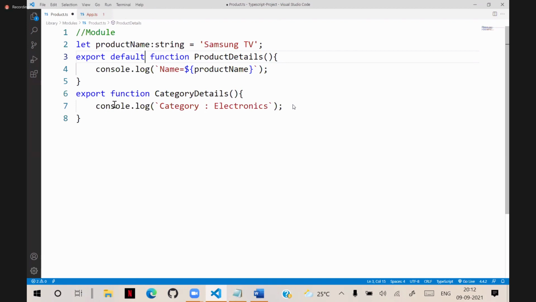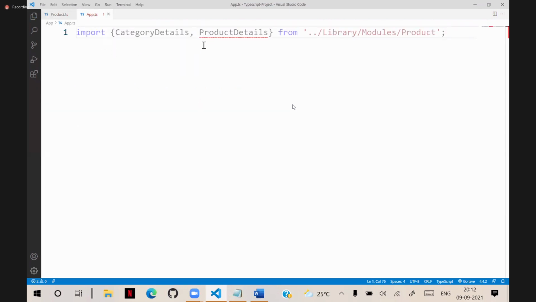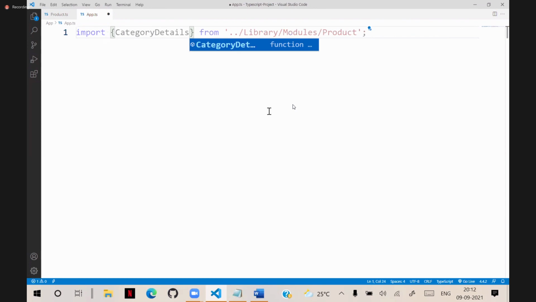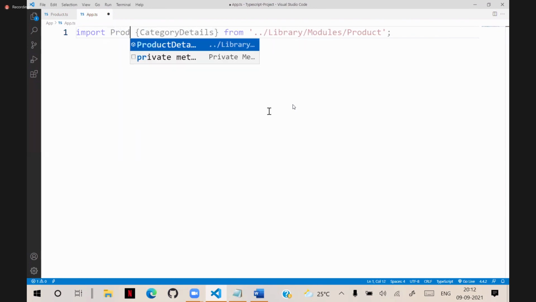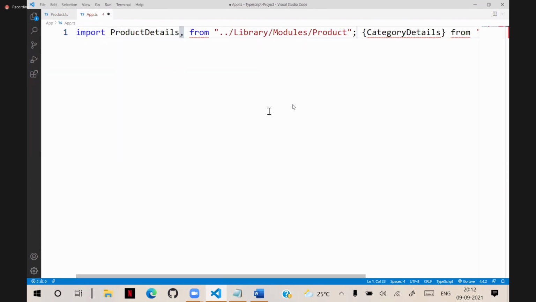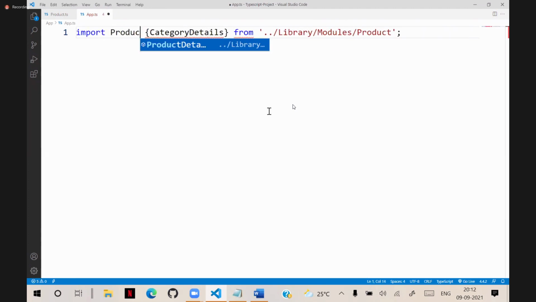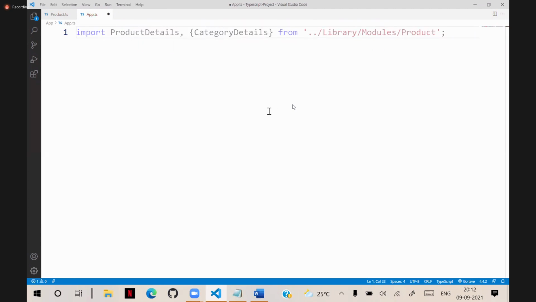And when it is marked as default, while importing, you cannot use a curly brace. It is not used in a curly brace. What you have to do is just write product details like this, directly, and then a comma.